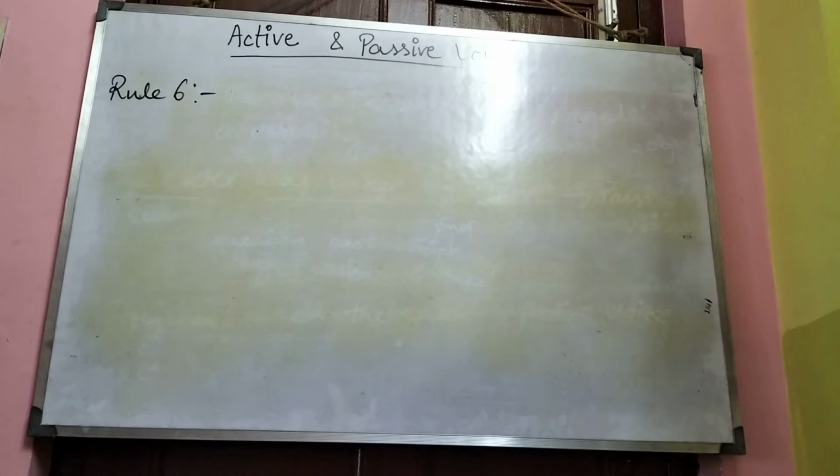Rule 6, the last rule of the basic rules of active and passive voice.